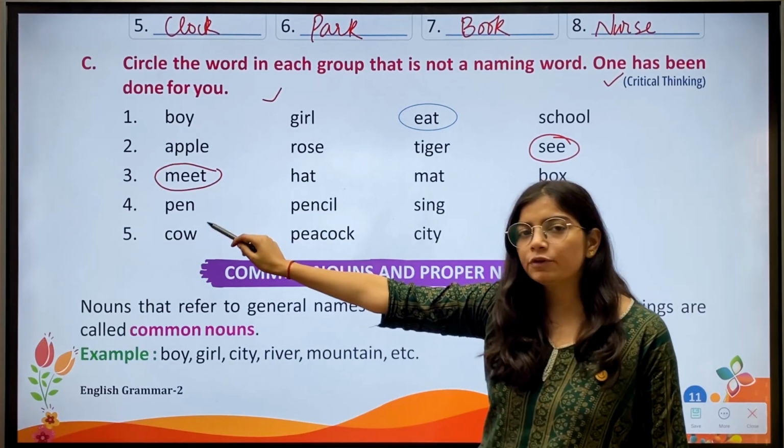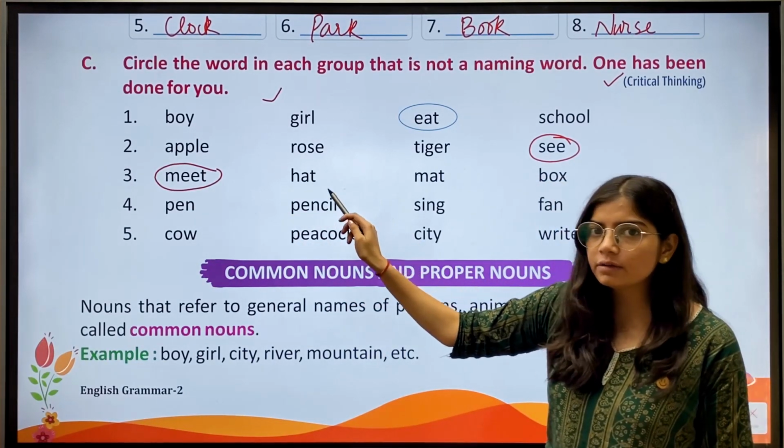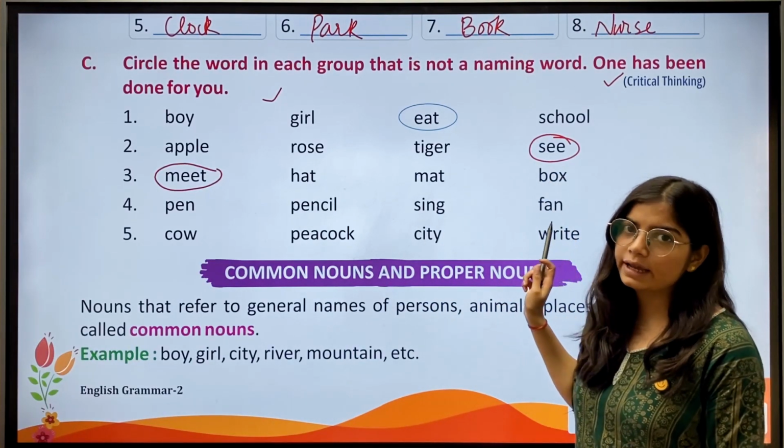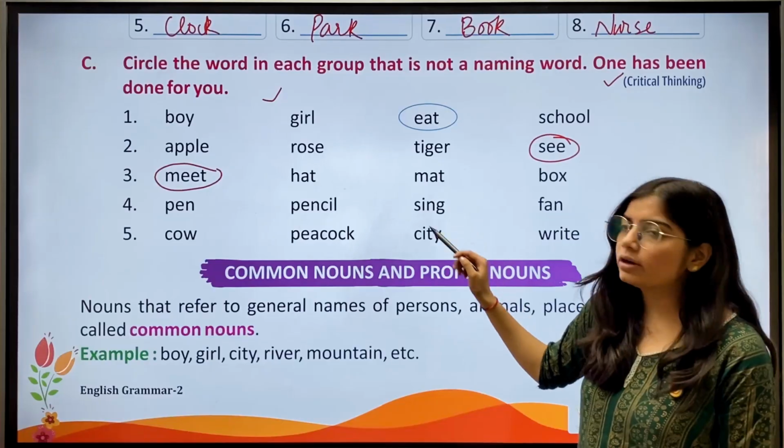Then fourth: pen, pencil, sing, fan. Now pen is the name of a thing. Then pencil, again the name of a thing. Sing is not a naming word. And fan, again the name of a thing. So we'll circle sing.